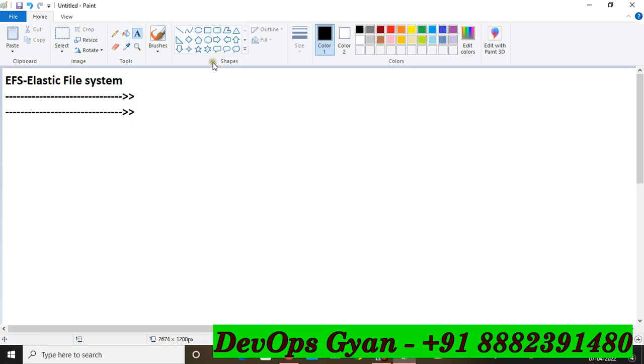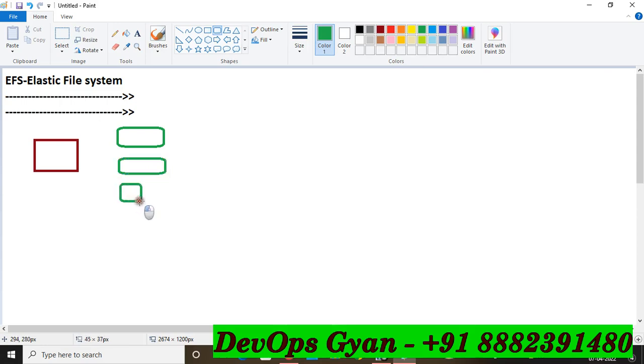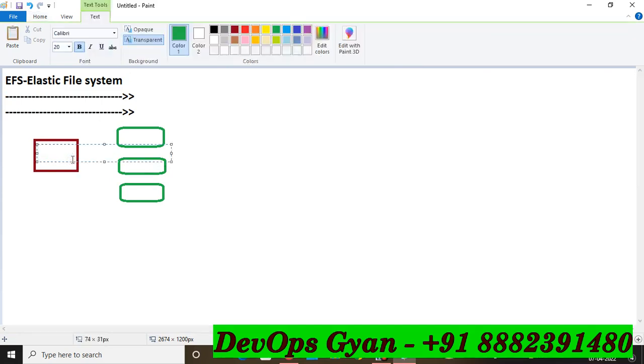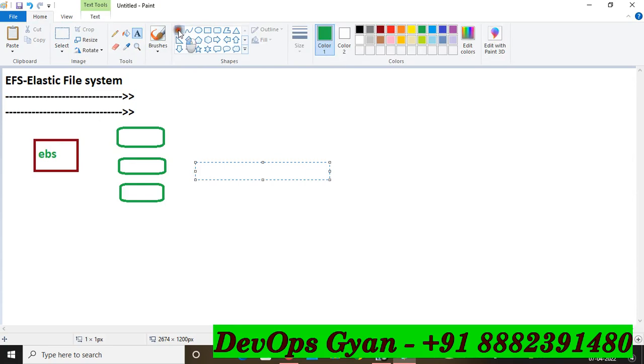In the EBS section, friends, we have discussed, suppose you created an EBS volume. So this is your EBS volume and you created EC2 instances. So this is your EC2 instance 1, this is 2, and this is EC2 instance 3. When you are going to attach this EBS volume, definitely you attach your EBS volume to your EC2 instance.